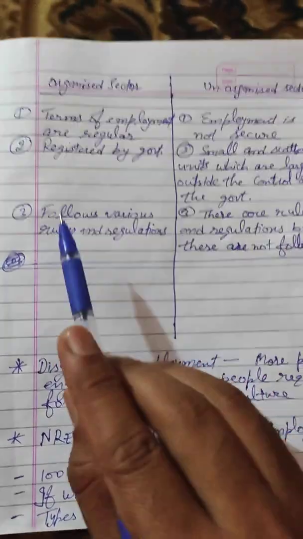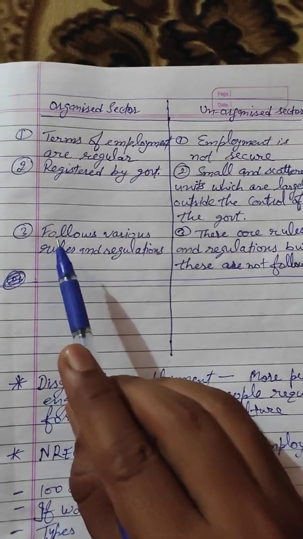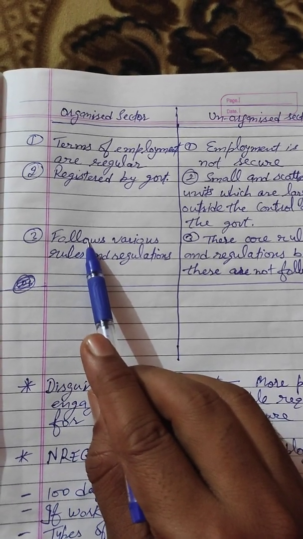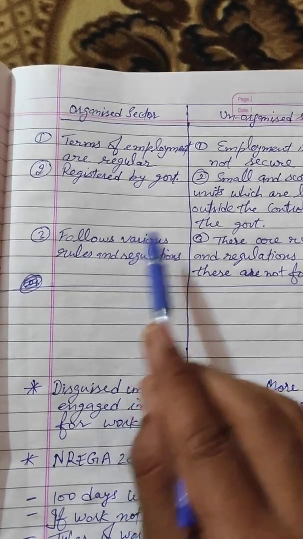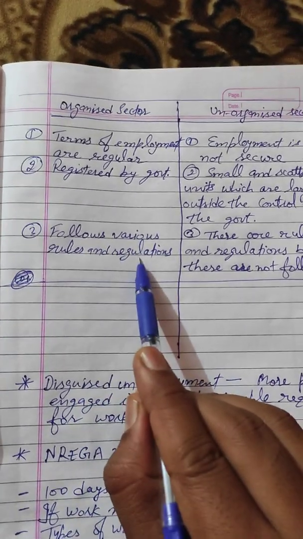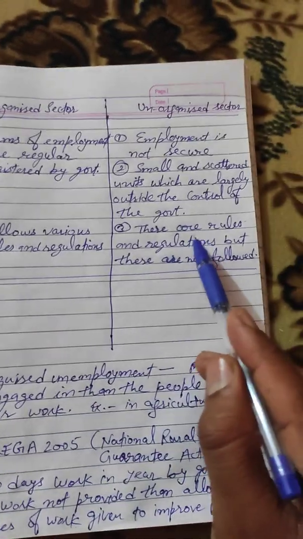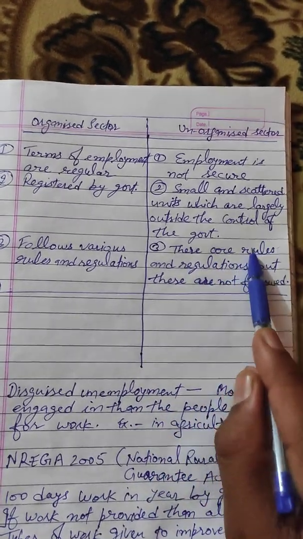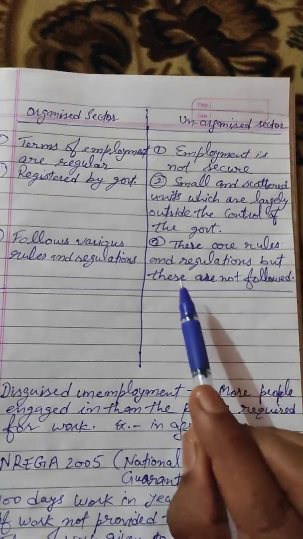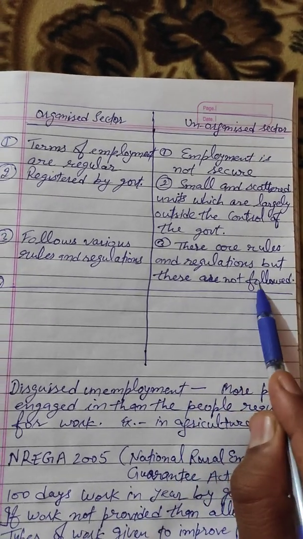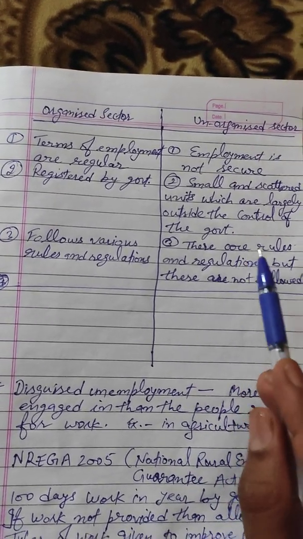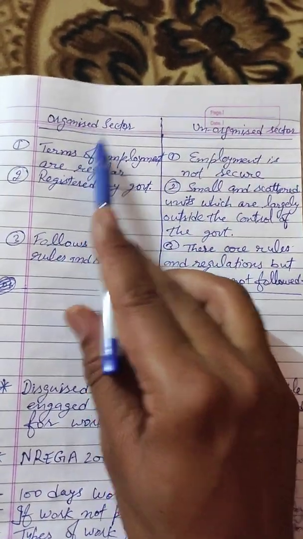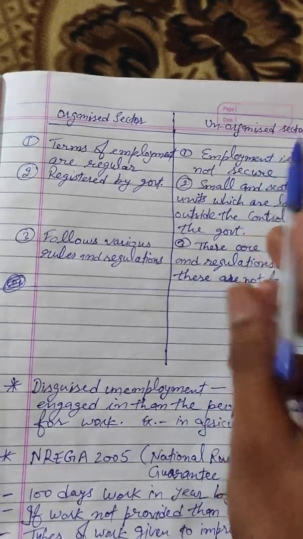So the third difference is that in the organized sector there are various different types of rules and regulations that are followed, and when we talk about the unorganized sector there are rules and regulations, but these are not followed very essentially in the unorganized sector. So these are some differences between organized sector and unorganized sector.